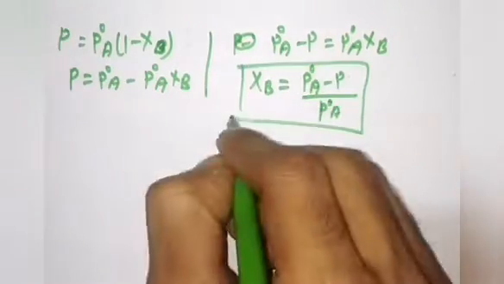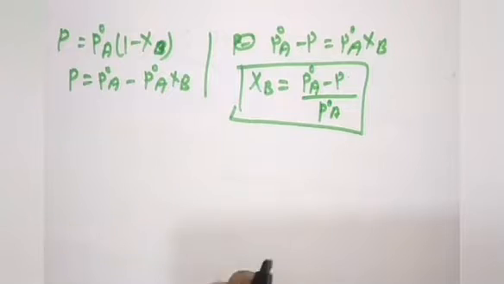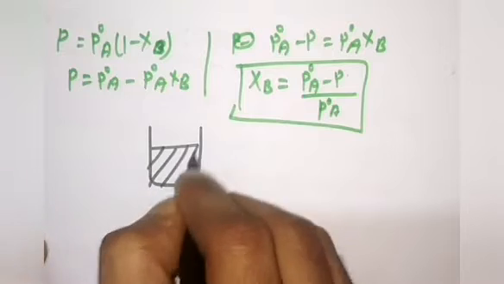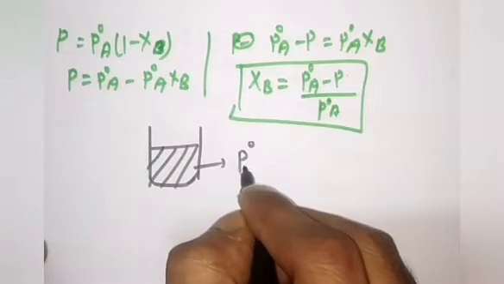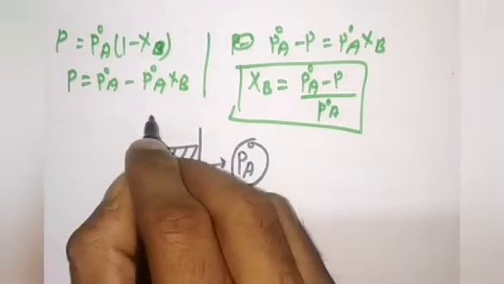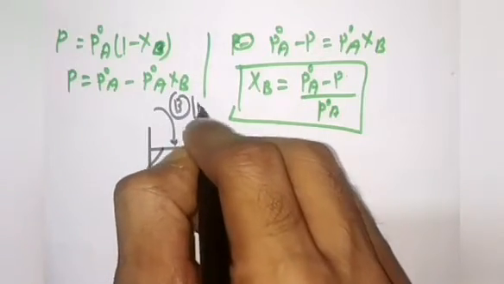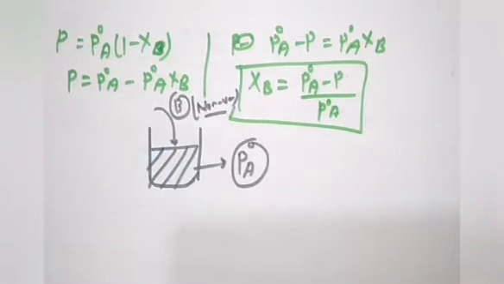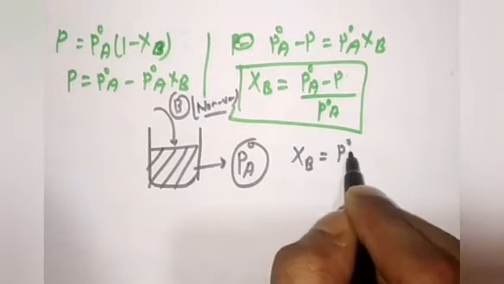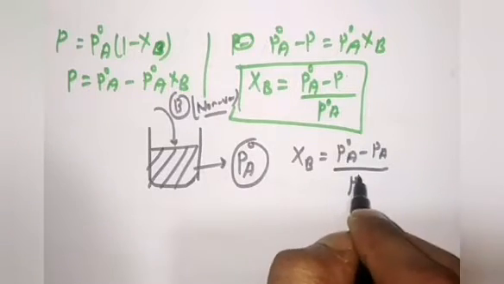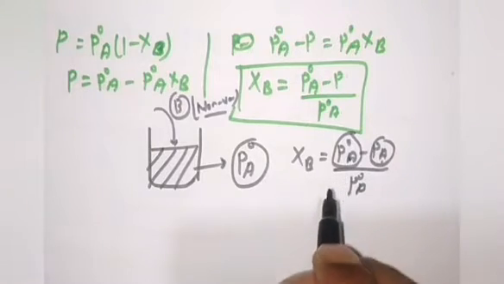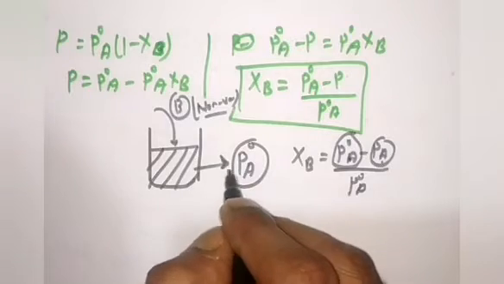Just understand this thing. Initially, when only the pure solvent was present in the container, the vapor pressure was exerted by only the pure solvent, and that was P naught A. After addition of the solute, that was B, the non-volatile solute, you can see XB is equal to P naught A minus P upon P naught A. That means we are subtracting P from P naught A, we are subtracting something from the vapor pressure of the pure solvent.